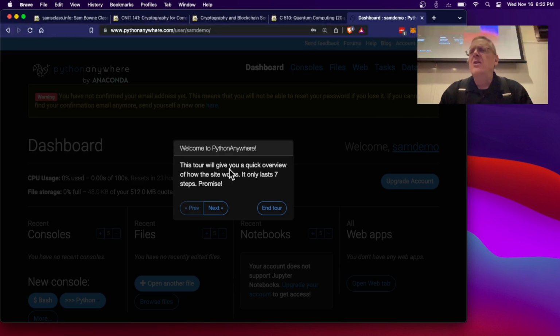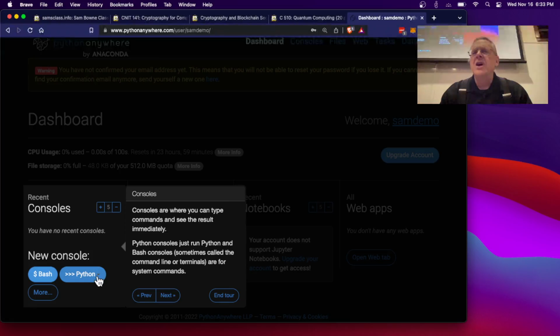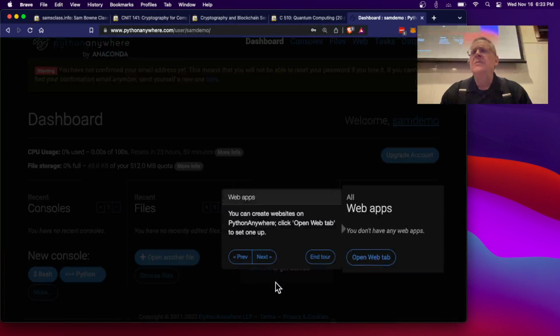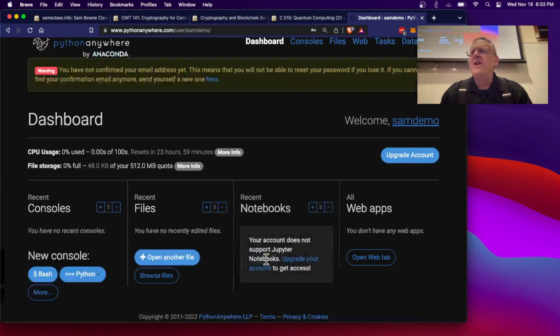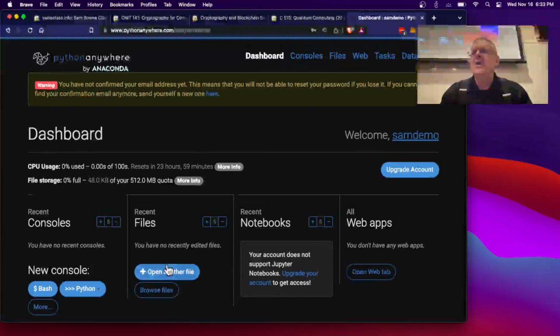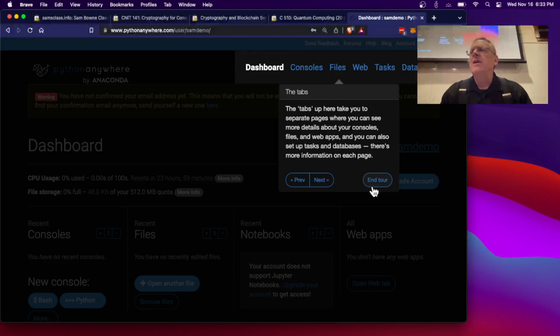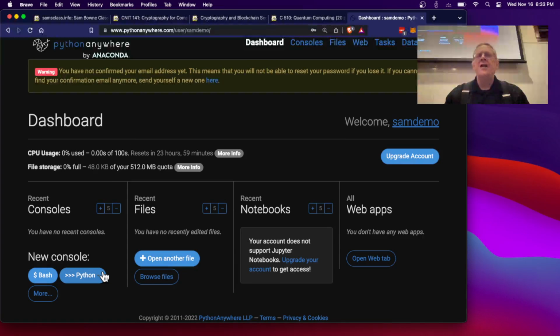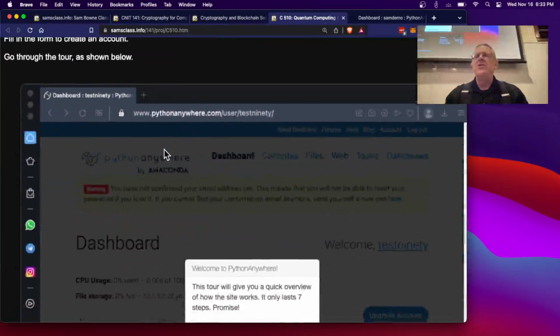Doesn't matter. Welcome to Python Anywhere. There's a tour, only 7 steps. So there's a console where you can have Bash or Python. And then you can have files and web apps. I don't need those. And I don't need notebooks. And I don't care about labs. All right. So anyway, all I really care about is Bash and Python. That's all we're going to need. And you can come back and get files. You create an account, you're logged in, and you can save your files and go back to them. And that might be useful too.